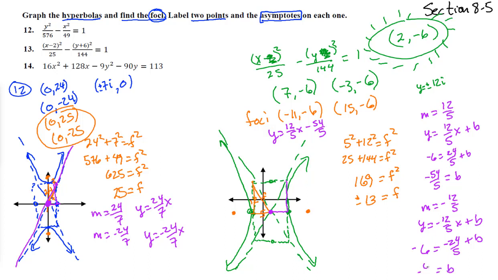So b equals negative 6 fifths. So then our other asymptote is y equals negative 12 fifths x minus 6 fifths. Woo! So these are actually the things that we need: the 2 points, the foci, and the asymptotes. But it takes a lot of work to get there. All right, let's clear this off and do number 14. It looks like a big one.